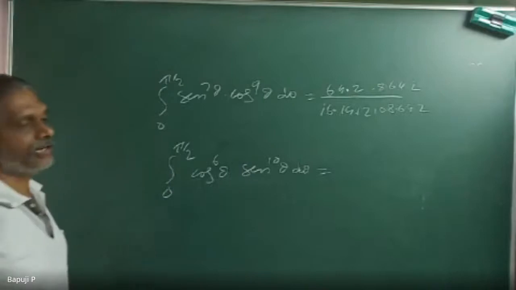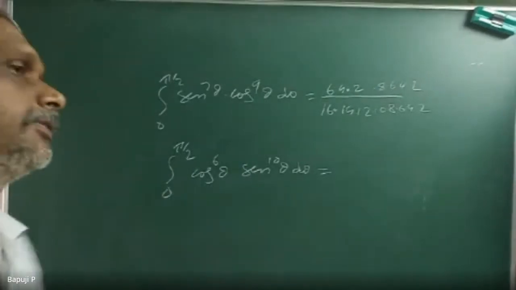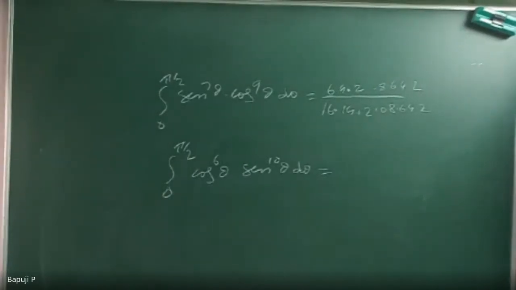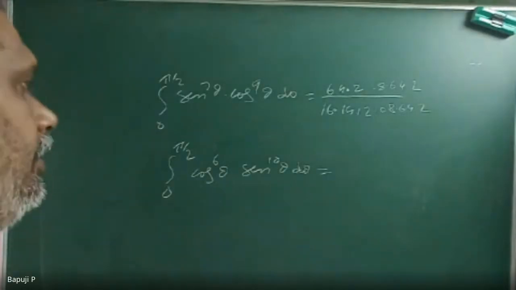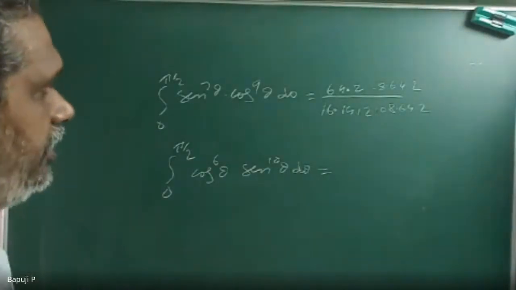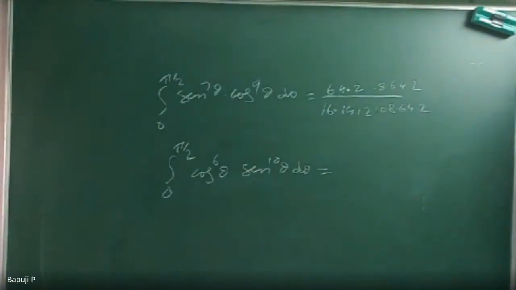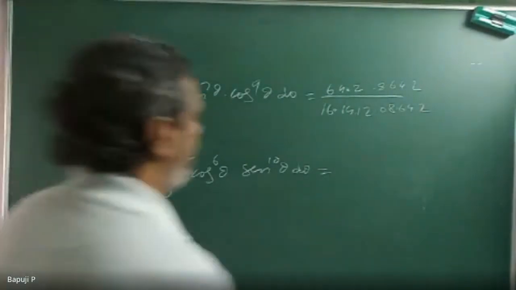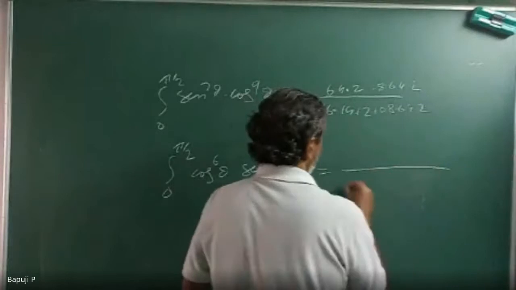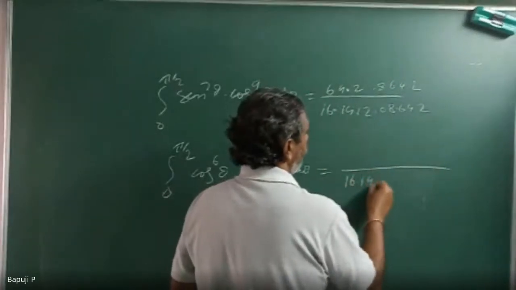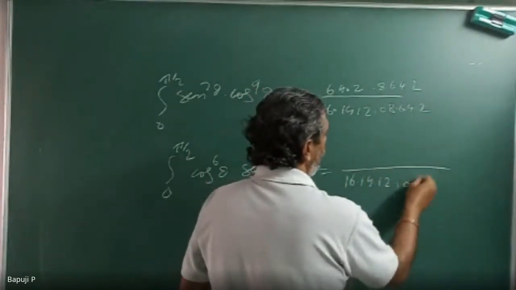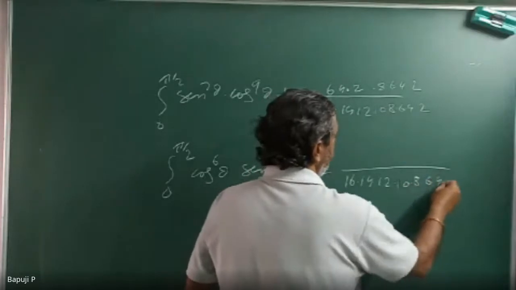Now the denominator is what? 16. Okay, same only. Sin and cos: 2 into 3 is equal to 6, and 3 into 2 is also 6. Don't worry, cos and sin also doesn't matter, the places just change. So the denominator is, tell me what? 16, 14, 12, 10, 8, 6, 4, 2.